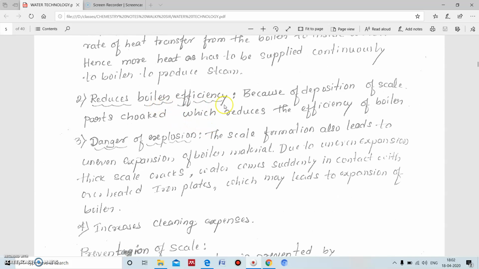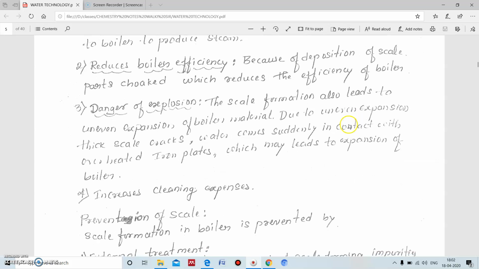Second, it reduces the boiler efficiency. Because of deposition of scale, parts get choked, which reduces the efficiency of the boiler. That means the production of steam will be decreased.